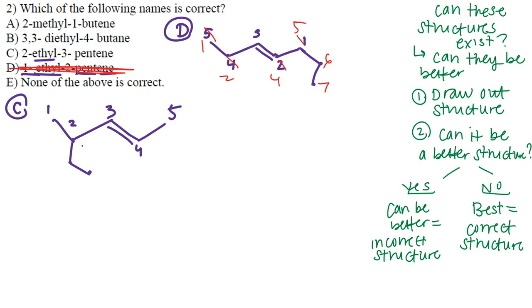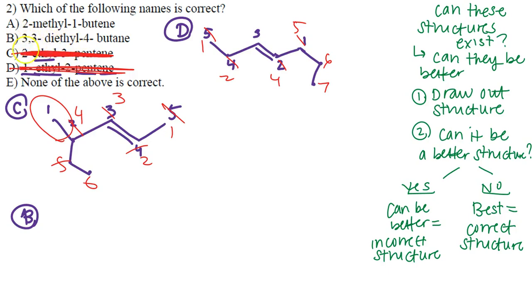As we can see automatically, the actual carbon chain can be more than 5 carbons, once again. So we see we can actually have 1, 2, 3, 4, 5, 6 carbons here. And also, can we actually get that double bond to be smaller? Yes, we can have our numbering start this way, for example. 1, 2, 3, 4, 5, and 6, and then we'll also have another substituent here. So technically with letter C, our methyl group now is on carbon number 4, and our double bond starts at 2 instead of 3. So again, this structure could be changed, so it's definitely not correct. Let's move on to letter B.